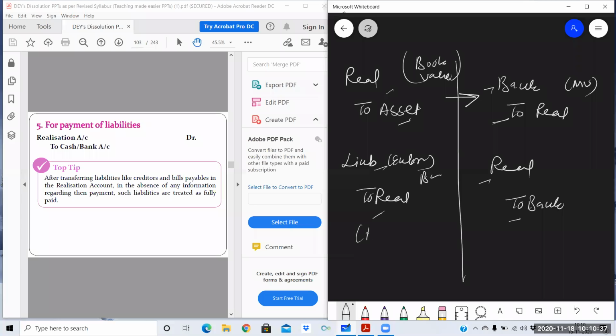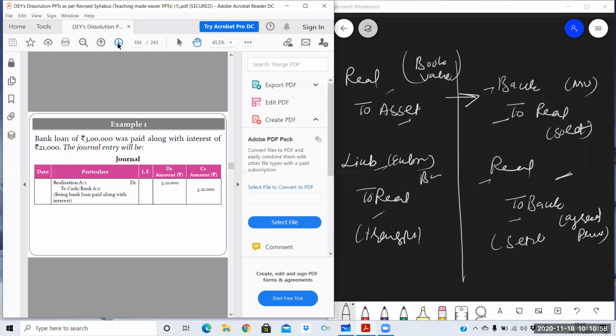This at the time of transfer and this at the time of settlement. These are sold and liabilities are paid, and this entry will be done at the agreed price. It may be more than the book value or it may be less than the book value.